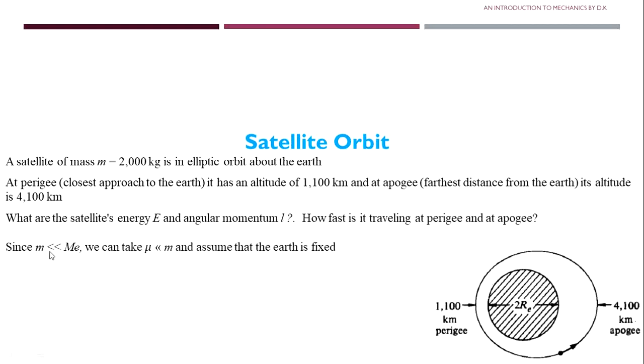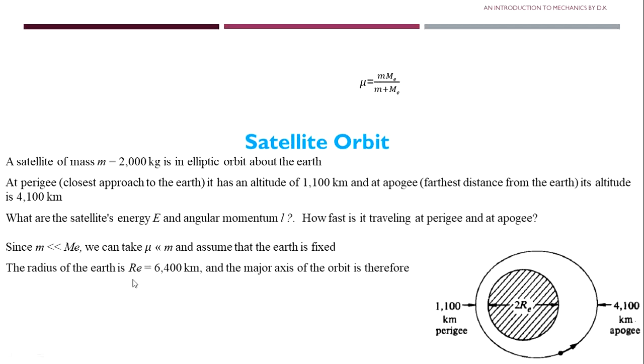Since the mass of the satellite is very small with respect to the mass of the Earth, we can assume that the Earth is fixed. So let us assume mu is equal to small m capital M E divided by m plus capital M E. If m is very much less than capital M, we can neglect the small m in the denominator and the capital M cancels, so that mu is equal to small m. In this way we will go to the further discussion.